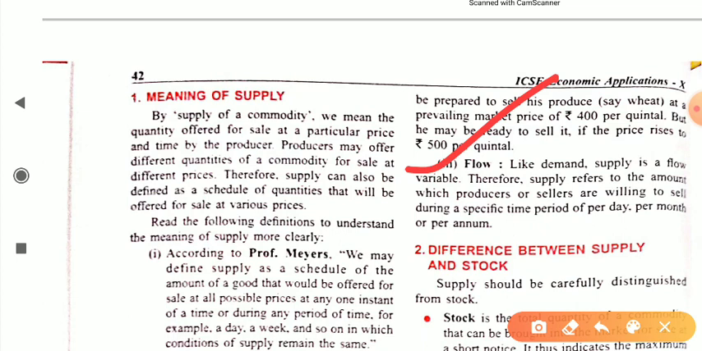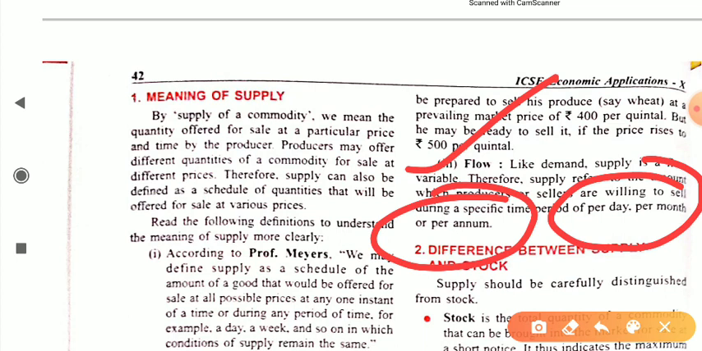Like demand, supply is also a flow concept. Now, what do you mean by flow concept? Dear student, flow concept simply means that when you measure a certain quantity or variable over a period of time, like per day, per month, per annum, then it is known as a flow concept. That's why supply is a flow concept.